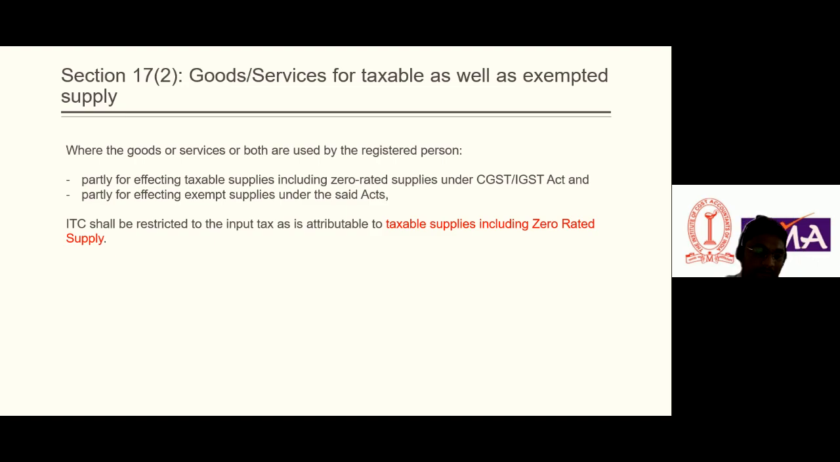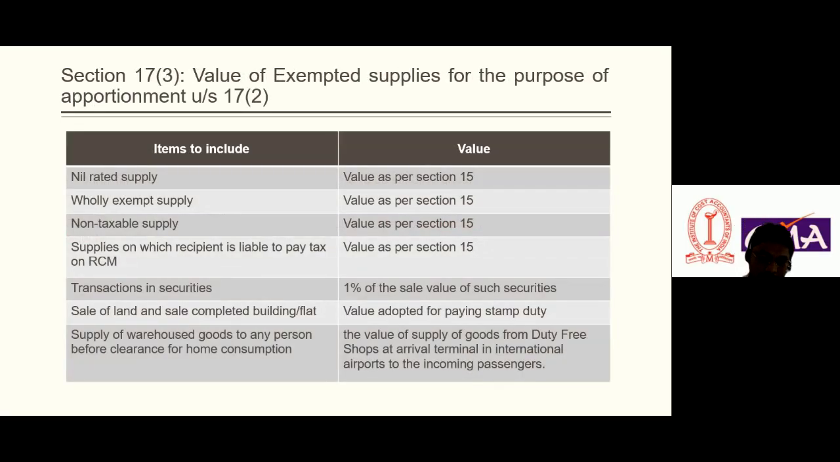This is a very important thing which we are discussing now. ITC should be restricted to the taxable supply. So a registered person cannot avail the ITC after making the exempt supply. It is clearly mentioned in section 17 subsection 2. So it is the most important thing which we have to note. The ITC shall be restricted to the input tax as is attributable to the taxable supplies, including zero rated supply.